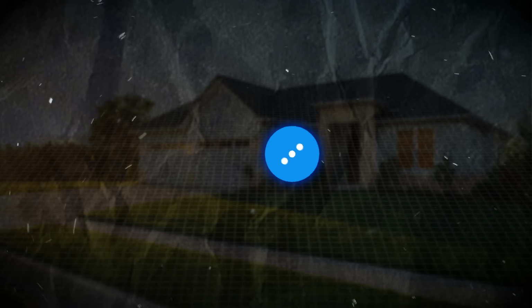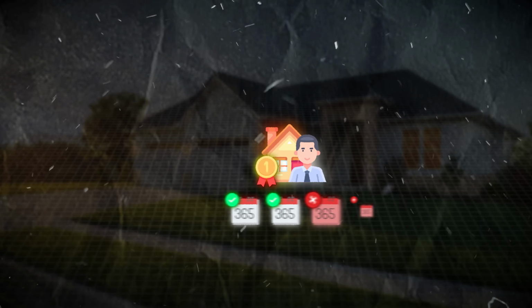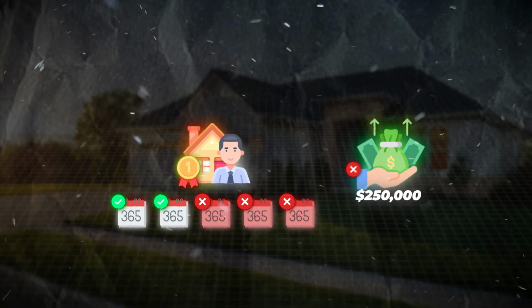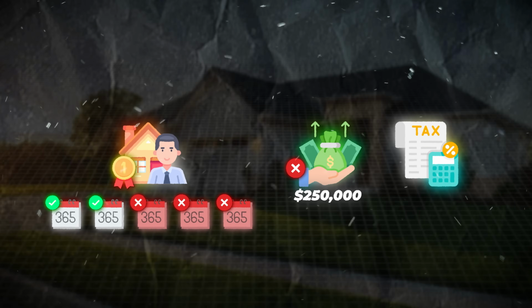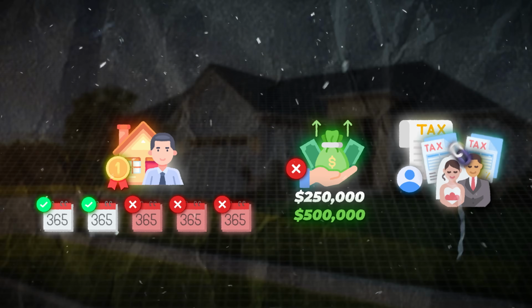However, the IRS offers a significant tax exclusion for primary residences. So, if you live in the home as your primary residence for at least 2 out of the last 5 years of ownership, you can exclude up to $250,000 of the capital gain from taxation if you're single. Now, if you're married, this goes to $500,000 when filing a joint tax return. Some states impose their own capital gains taxes, with rules differing by jurisdiction. Always consult local regulations and tax professionals when selling a property to understand the obligations.